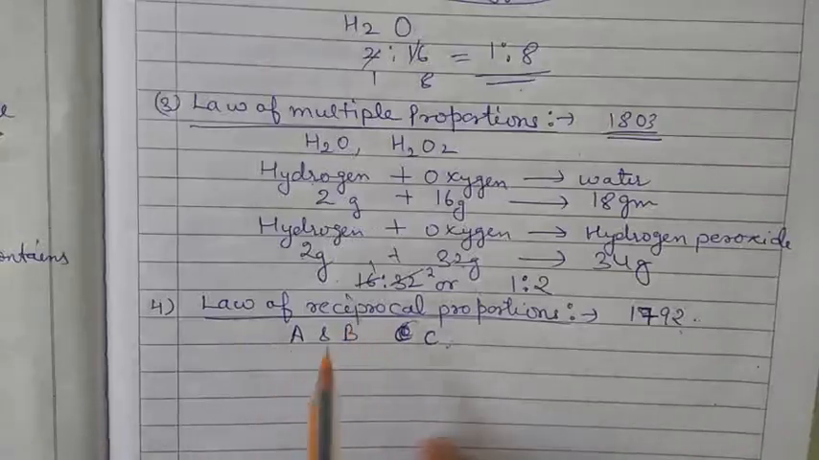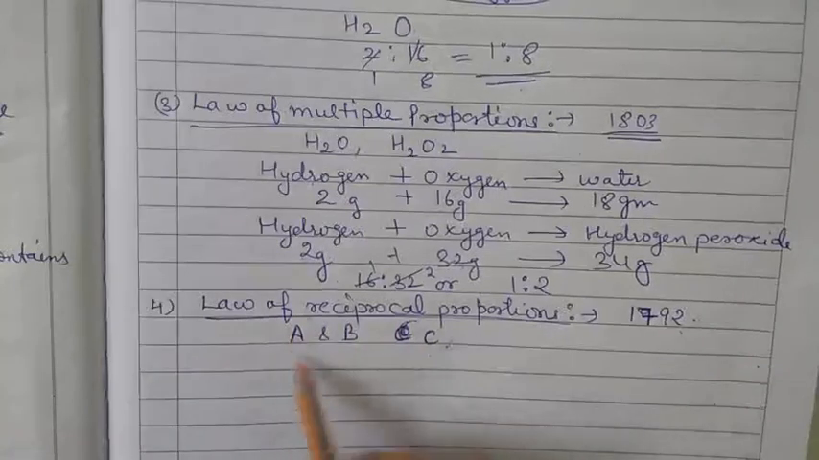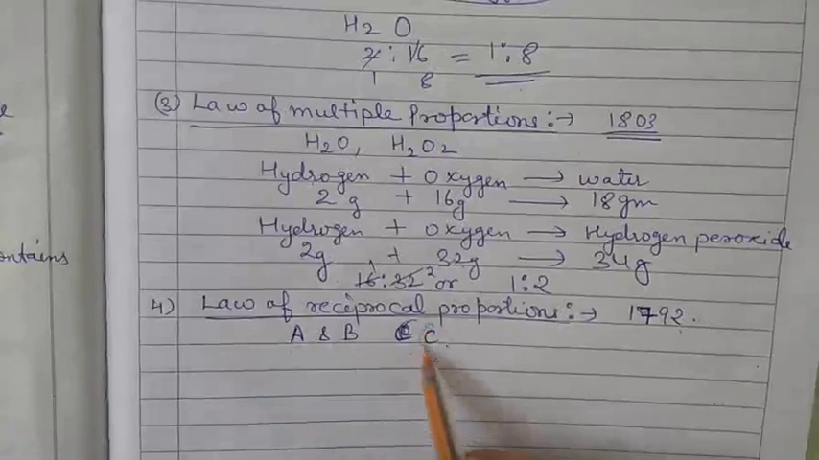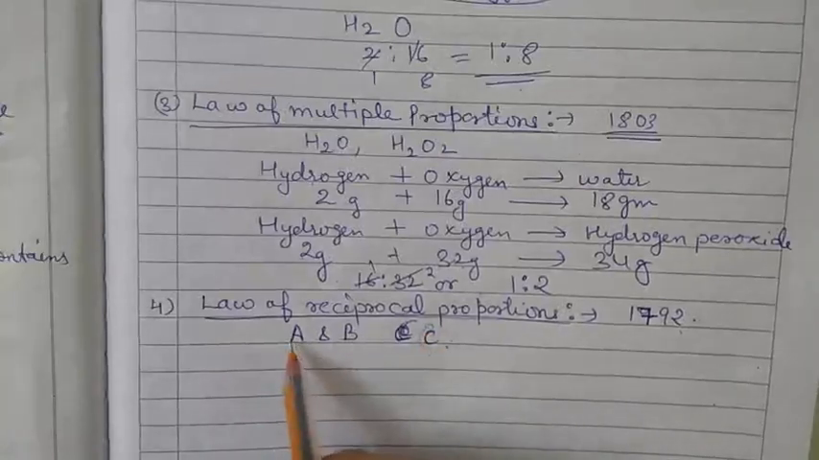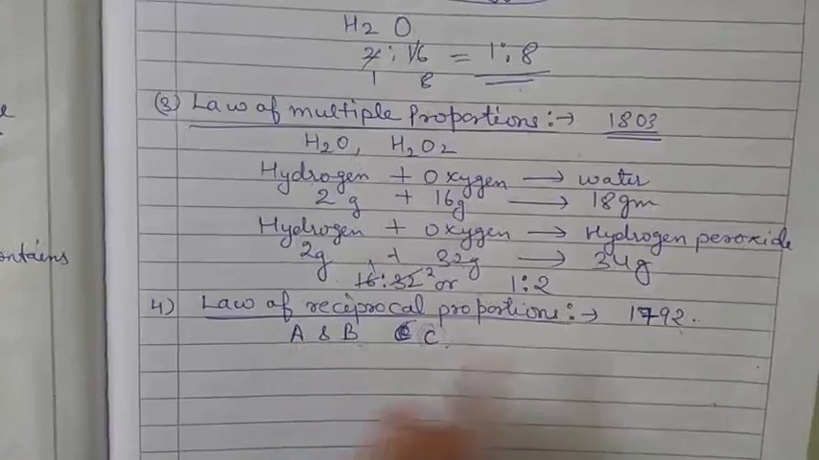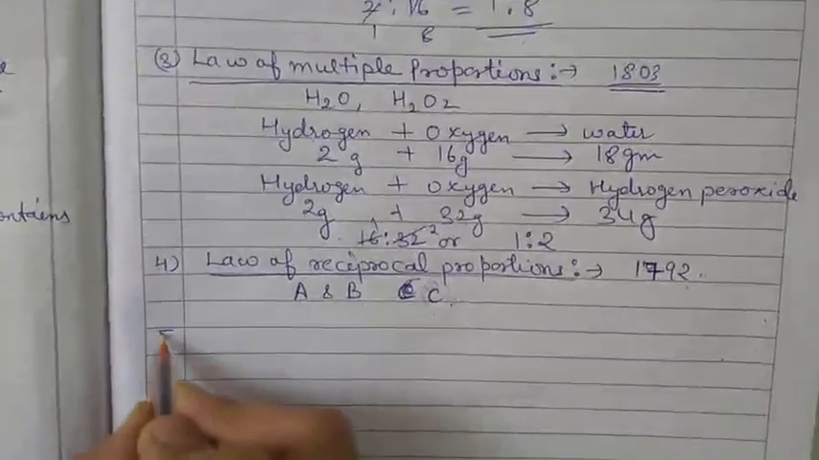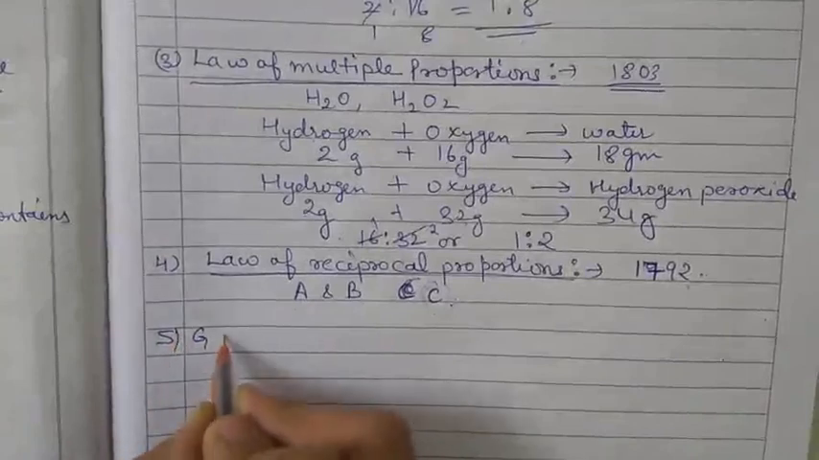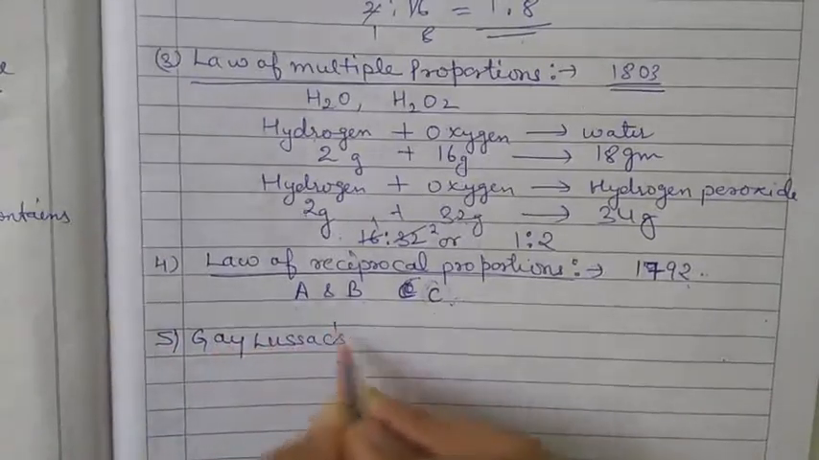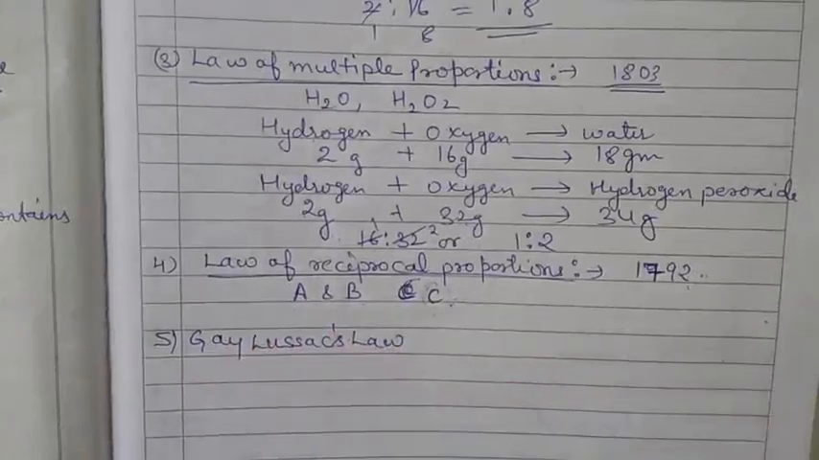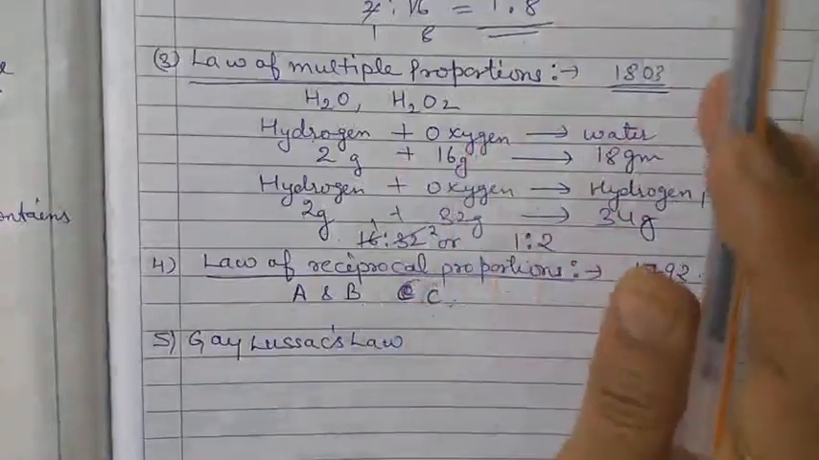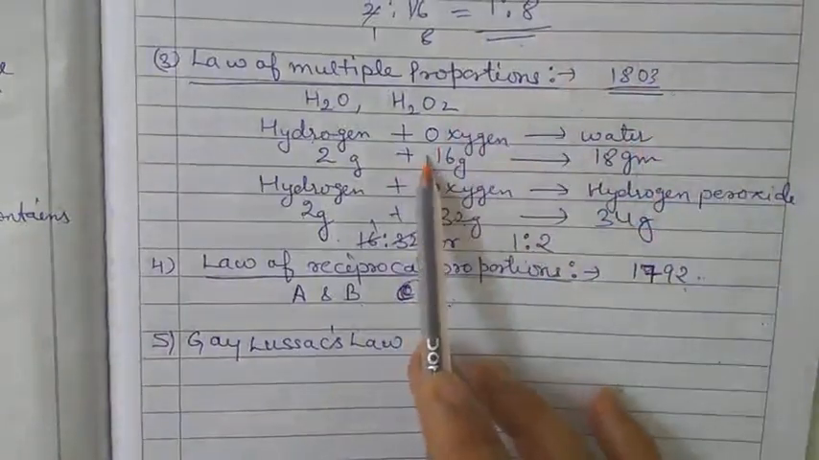It is not a very important law. It is basically dependent on the masses. The mass of C is fixed. Only there is a change in the mass of A and B. Clear? Now the fifth one is Gay-Lussac's law. The main laws are the law of conservation of mass, the law of definite proportion, and the law of multiple proportion.